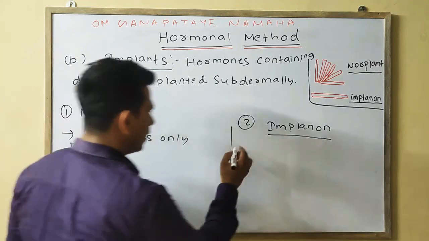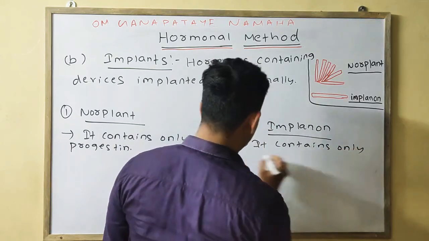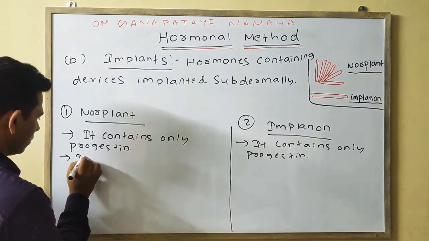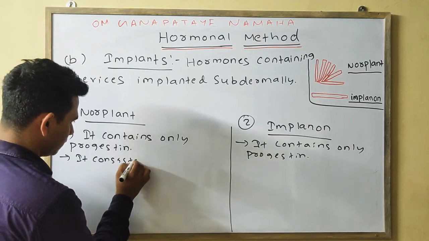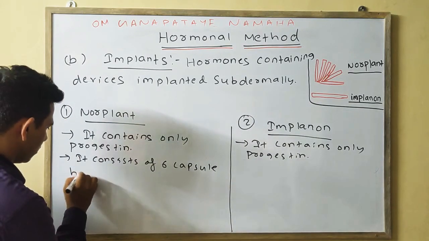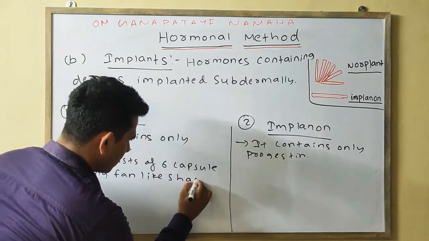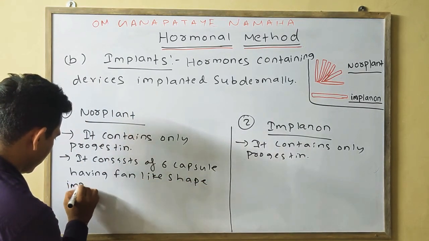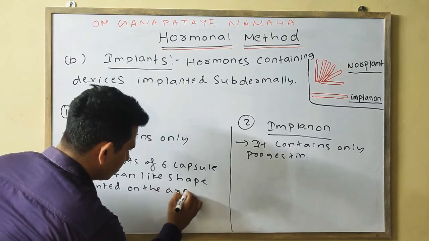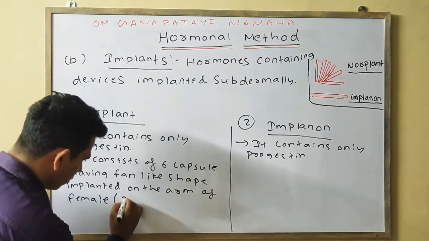Same in the case of Implanon, it contains only progestin. Okay, the Norplant consists of 6 capsules having a fan like shape, implanted on the arm of the female.